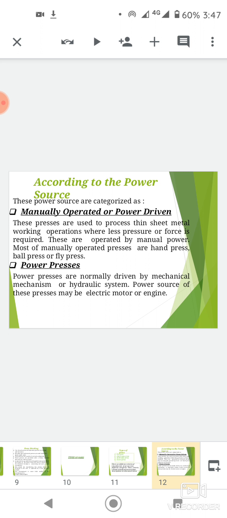And next one is the power press. Power presses are normally driven by mechanical mechanism or hydraulic system. The power source of these presses may be electric motor or engine. In power presses, the ram is driven by an external source of power. These are further classified as mechanical press and hydraulic press.